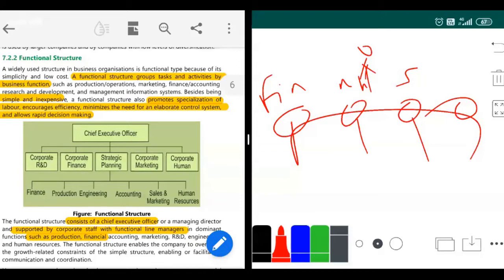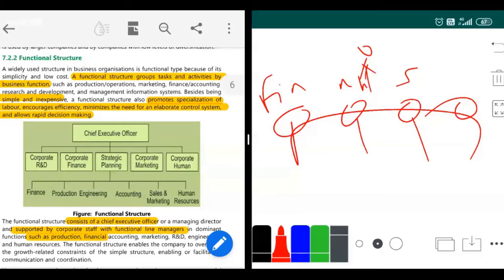They will be specialized in that because for so many years they'll be only doing procurement. Now they know how to bargain with someone, how to get the best quality at the best rate. They'll know all of those things. So that promotes specialization. It encourages efficiency. So we become more efficient at doing things, it minimizes the need for an elaborate control system, and allows rapid decision making. Okay, it allows you rapid decision making.